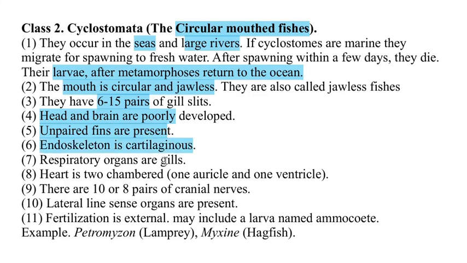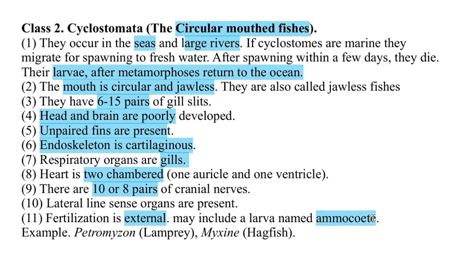The respiratory organs are gills. The heart is two-chambered, with one auricle and one ventricle. There are 8 or 10 pairs of cranial nerves. The lateral line sense organs are present, and fertilization is external. That means the fusion of male and female gametes is outside the body. The development can be either direct or indirect. If the development is indirect, the ammocoete larva is included.